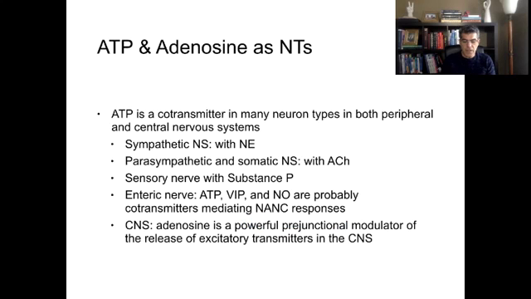The majority of these neurons are found in the GI system. You will learn later that those neurons in the GI system that don't release norepinephrine or acetylcholine release VIP or NO instead, and with those two neurotransmitters they will also release ATP. So ATP can be a co-transmitter with VIP and NO in non-adrenergic, non-cholinergic neurons. That is going to bring us to the end of neurotransmitters.